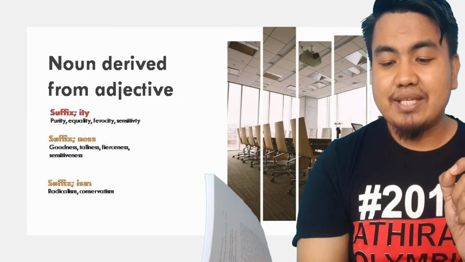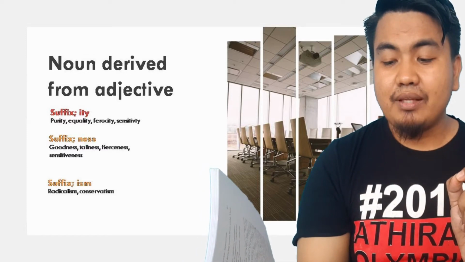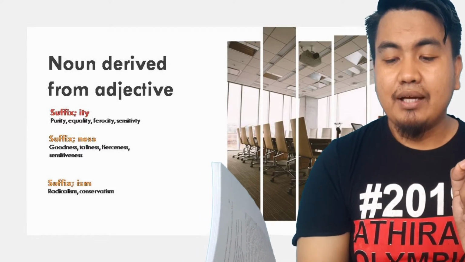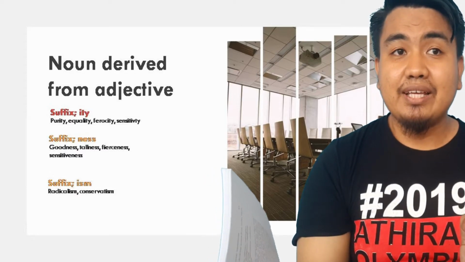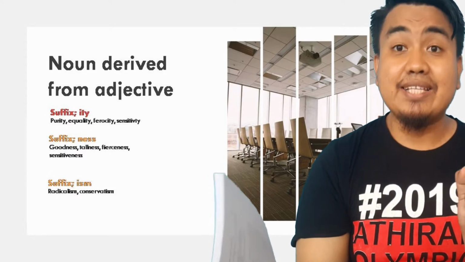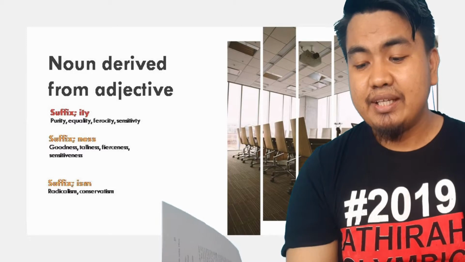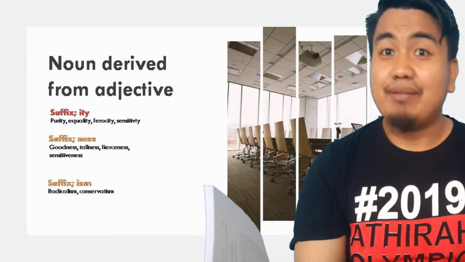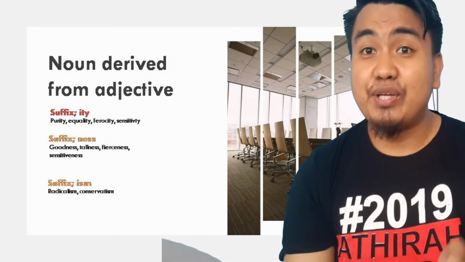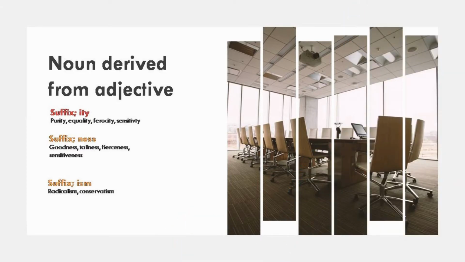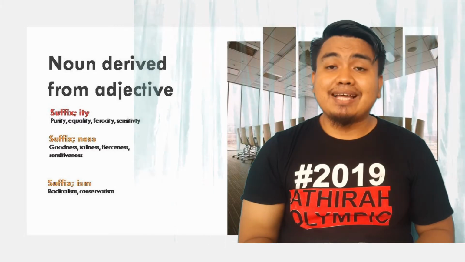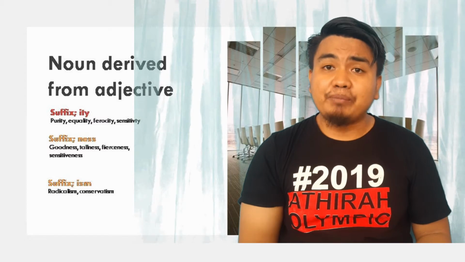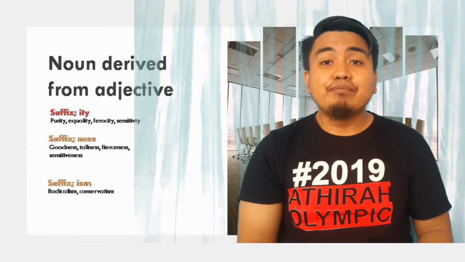For example, here, pure is an adjective, purity is being pure, the property of being pure. Exactly, this is a noun formed from the adjective pure.